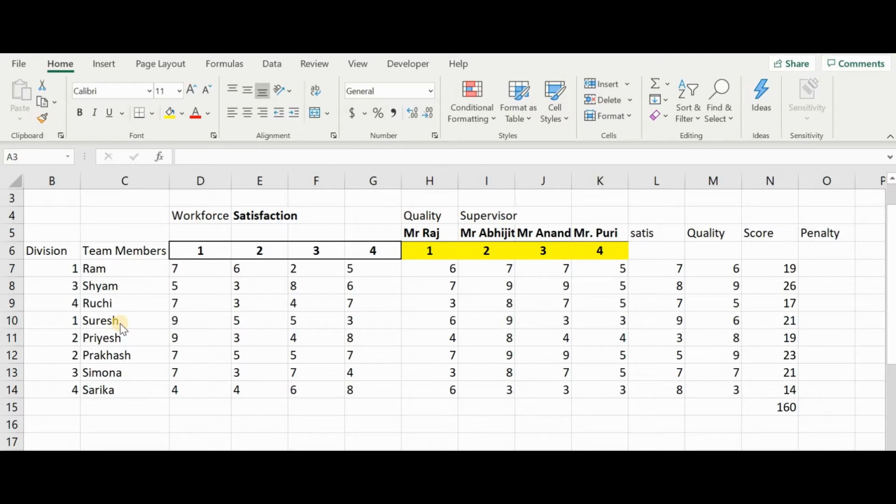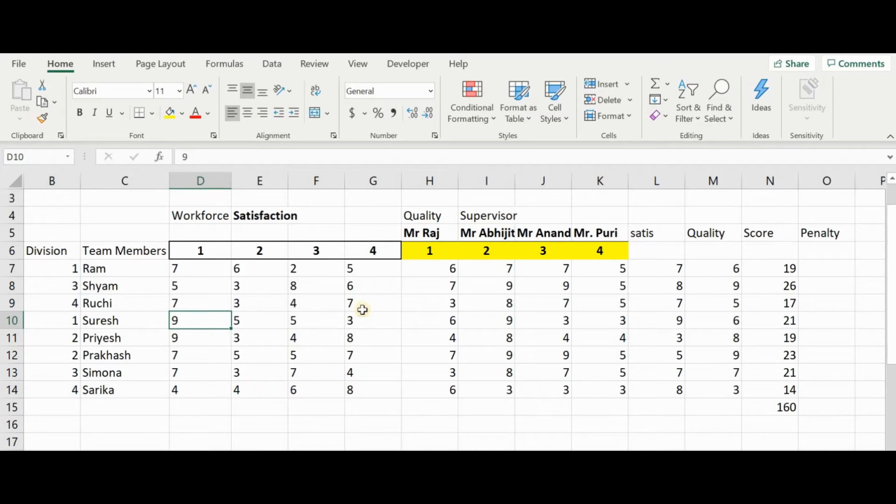So what we ask these guys is to rate and express on a scale of 1 to 10 how they want to be allocated to which project. For example, here Ram has given a 7 to project 1 and a 6 score to project number 2, which means Ram wants to join project 1 more than project 2, and Ram does not want to join project 3 and has given a very low score of 2. Similarly, say Suresh is desperate to join project 1 under Mr. Raj and has given 9 out of 10 that he wants to join this project.